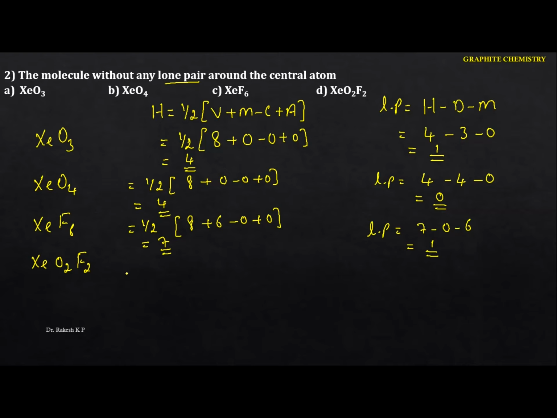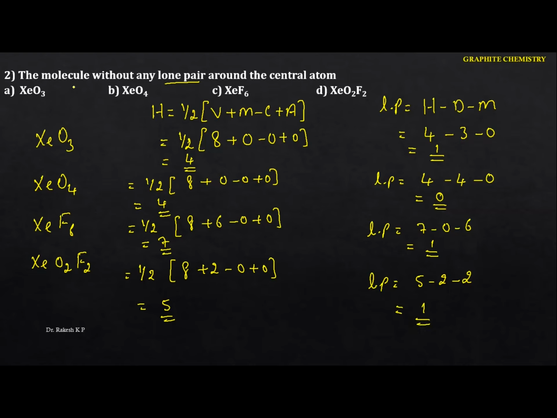Okay, see the last one here. So half into 8. So 8 plus 2, we don't have cations or anions. So here we got 5. This is the H value, this is the hybrid. So see the lone pair here. The lone pair, the 5 hybrid orbitals. Divalent is 2 because oxygen is divalent, and the halogens, all the halides, will be monovalent. We have 2. Finally we got 1.